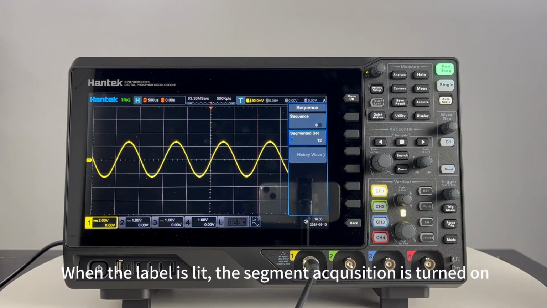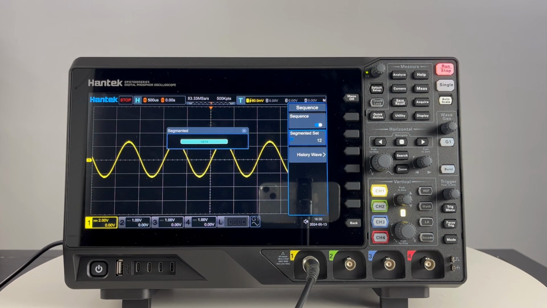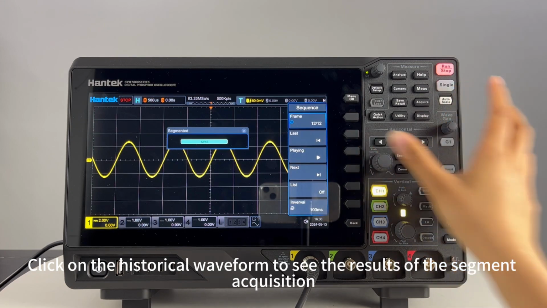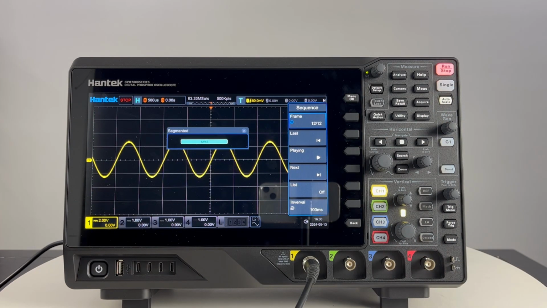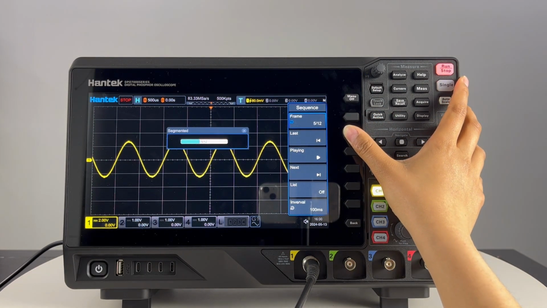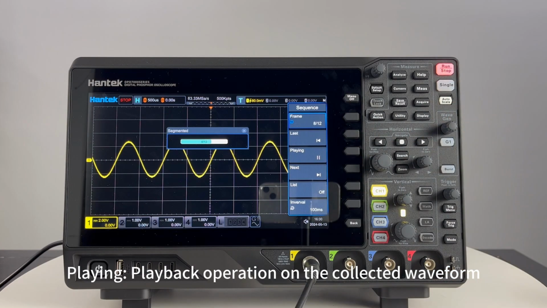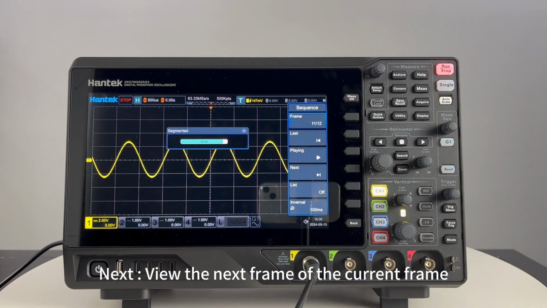When the label is lit, the segment acquisition is turned on, and the oscilloscope will collect according to the set parameters. Click on the historical waveform to see the results of the segment acquisition. Last: view the previous frame of the current frame. Play: playback operation on the collected waveform. Next: view the next frame of the current frame.